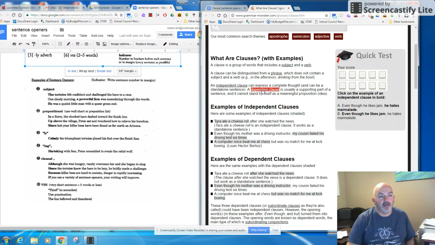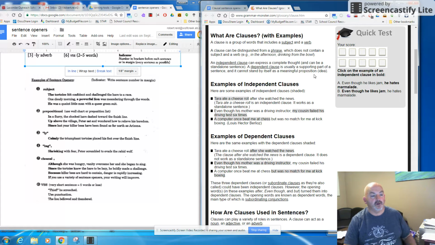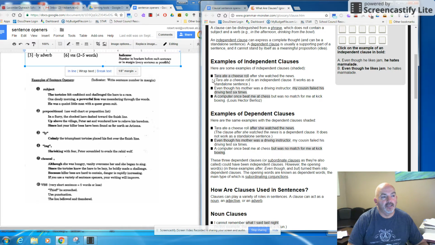An independent clause can express a complete thought and can be a standalone sentence. A dependent clause is usually a supporting part of a sentence, and it cannot stand by itself as a meaningful proposition or idea. Examples of independent clauses: Tara ate a cheese roll after she watched the news. "Tara ate a cheese roll" is an independent clause. It works as a standalone sentence. We could take that out and it'd be fine by itself.